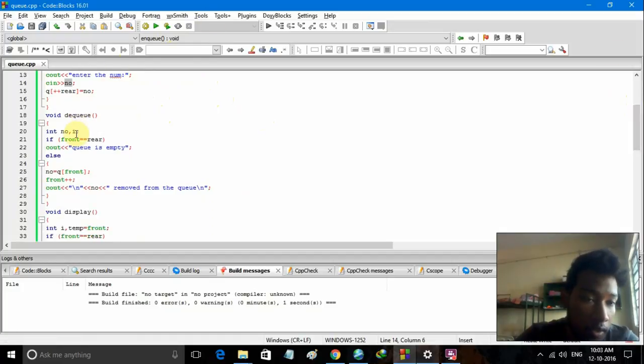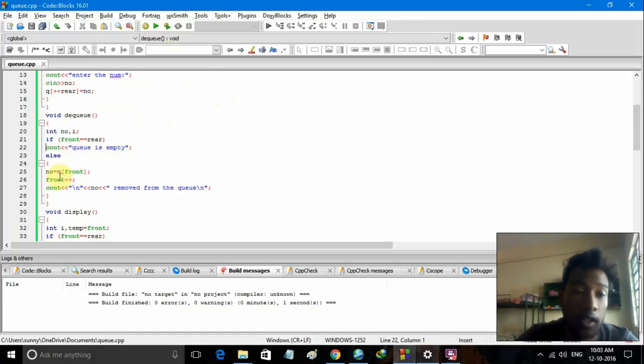Inside dequeue also I have declared no as integer and i as integer. Here we check the emptiness condition, because if the queue is empty then we can't delete any element. So for that we have if front is equal to rear. If front is equal to rear, then the queue is empty and we display the message queue is empty.